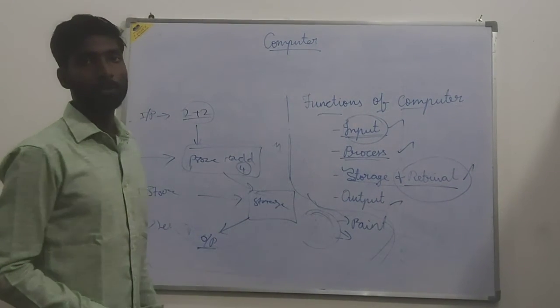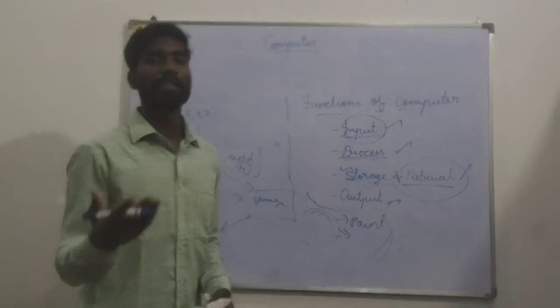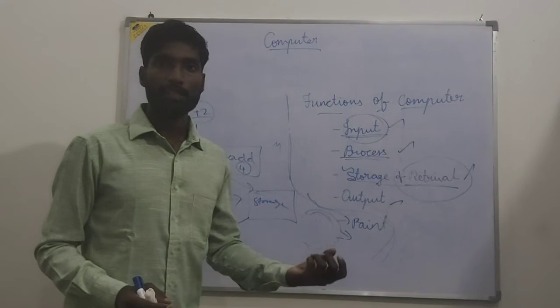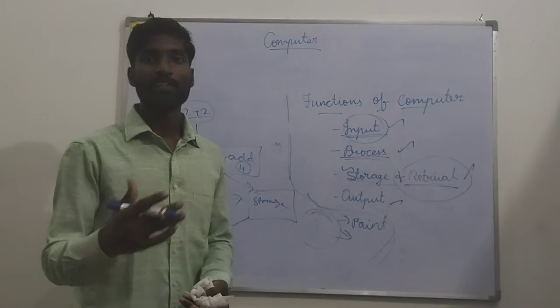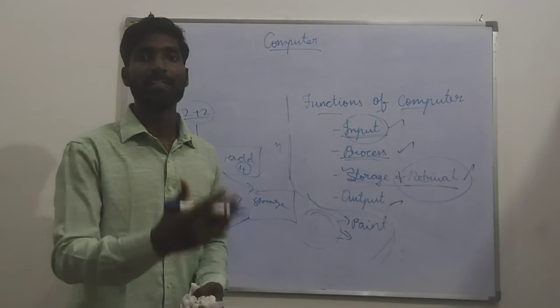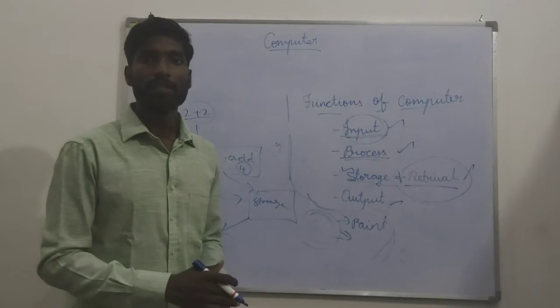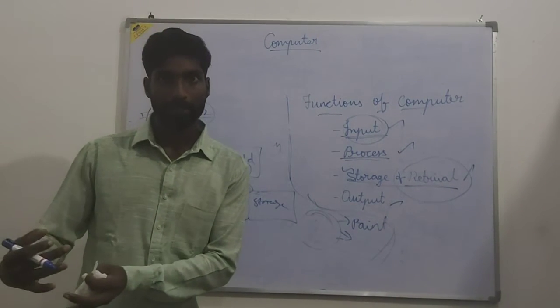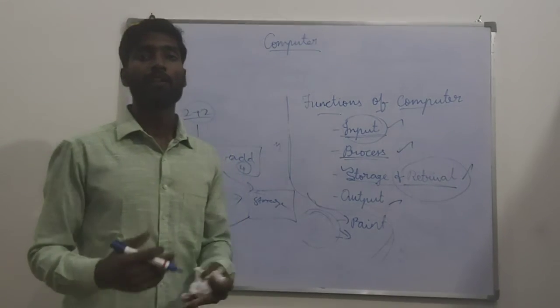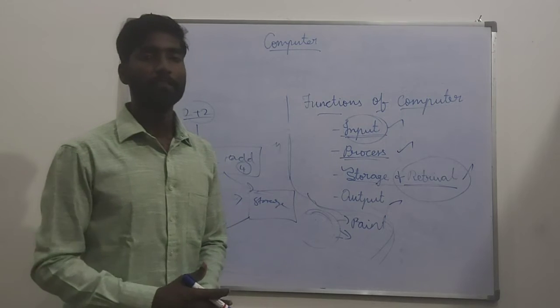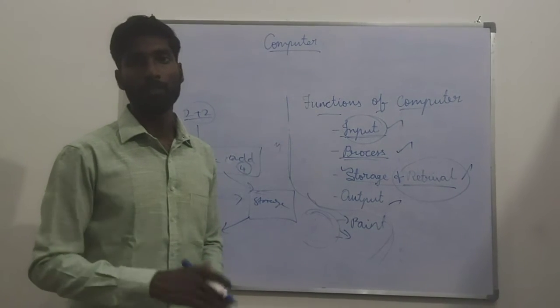If you see your book, they have given a real-time example like a car moving. Diesel is the input, and the engine starts, that is the process. The diesel is stored in the tank, which is storage, and when the car is moving, we reach the destination, which is the output. So like this, they have given real-time examples. Please kindly go through it.